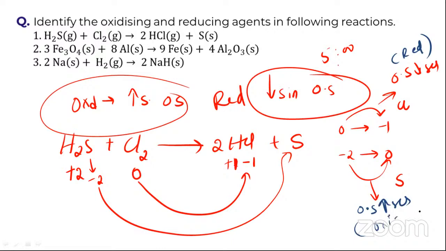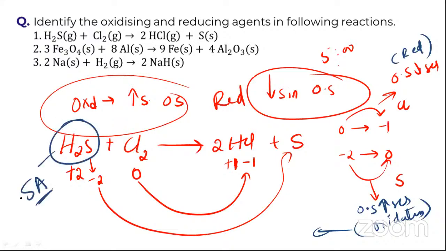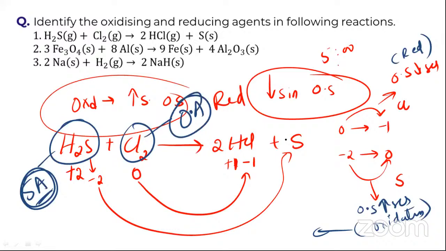I hope you understand. Where there is oxidation, it is acting as a reducing agent, whereas here chlorine is acting as an oxidizing agent. Very good, Sonali Pathak. Thank you for your response.